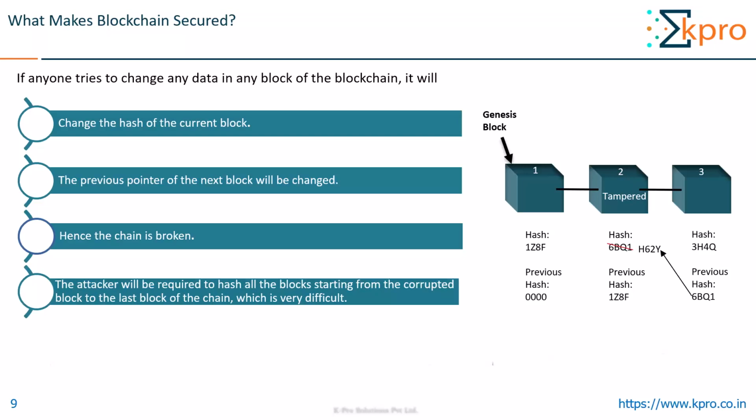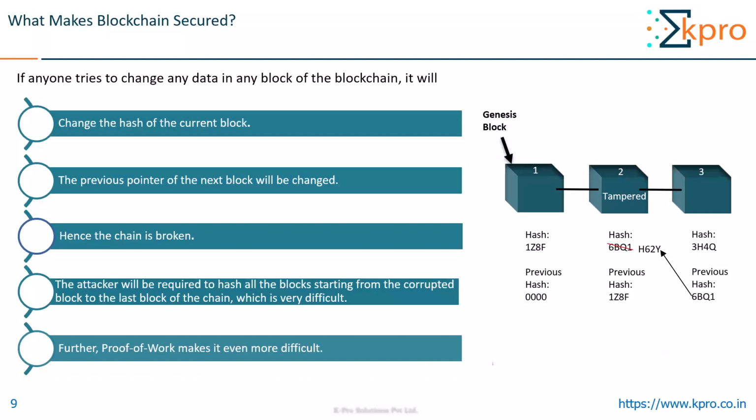So now the attacker will need to rehash all the blocks starting from the tampered block to the last block or the current block being created. Here it looks quite easy because there are just 3 blocks, but in reality there will be thousands and lakhs of blocks. So it will be very difficult for the attacker to rehash all the blocks starting from the tampered one to the last block. Now let us consider that the attacker succeeds in rehashing all the blocks starting from the tampered block to the last block of the chain. Further, there is something called proof of work, which makes it even more difficult. So this is basically what happens when anything inside a block is changed.